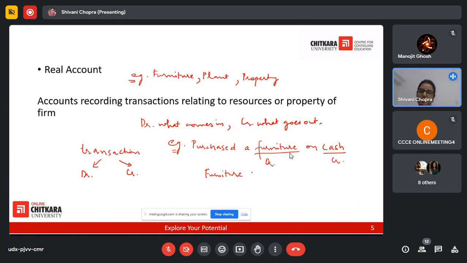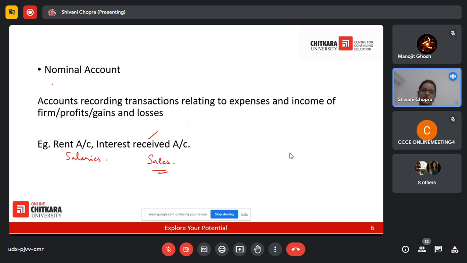Furniture account debit to cash account credit. That's how we'll pass it. Let's move on to the other, that is the nominal account.